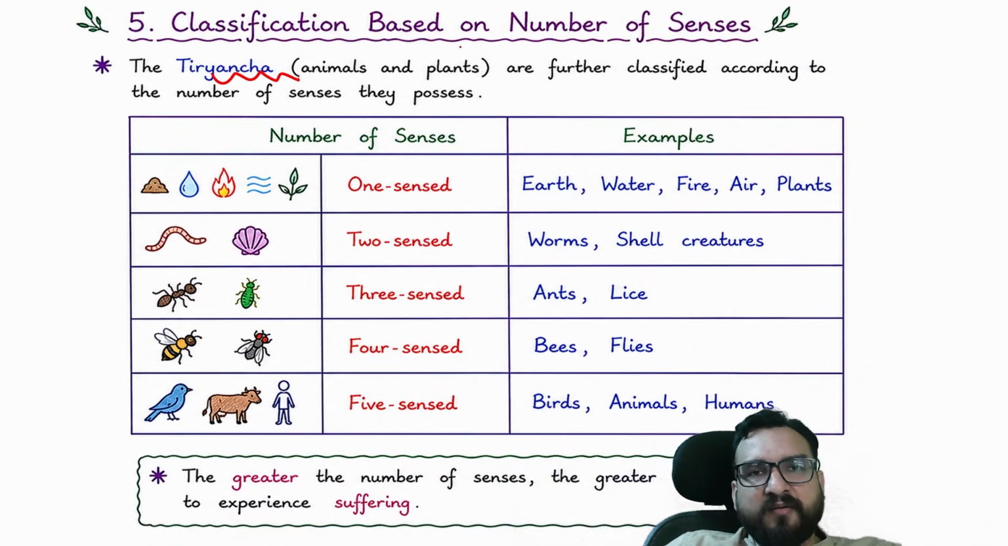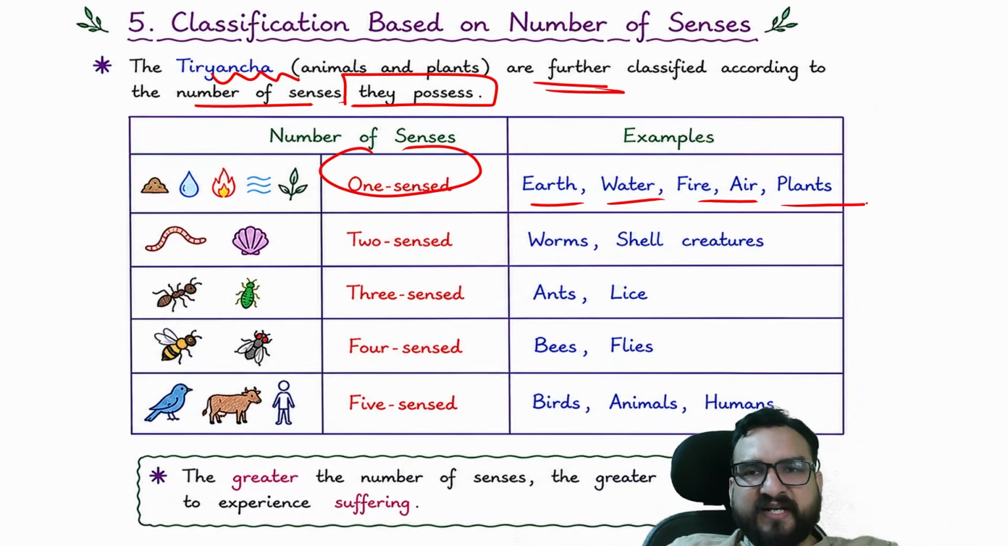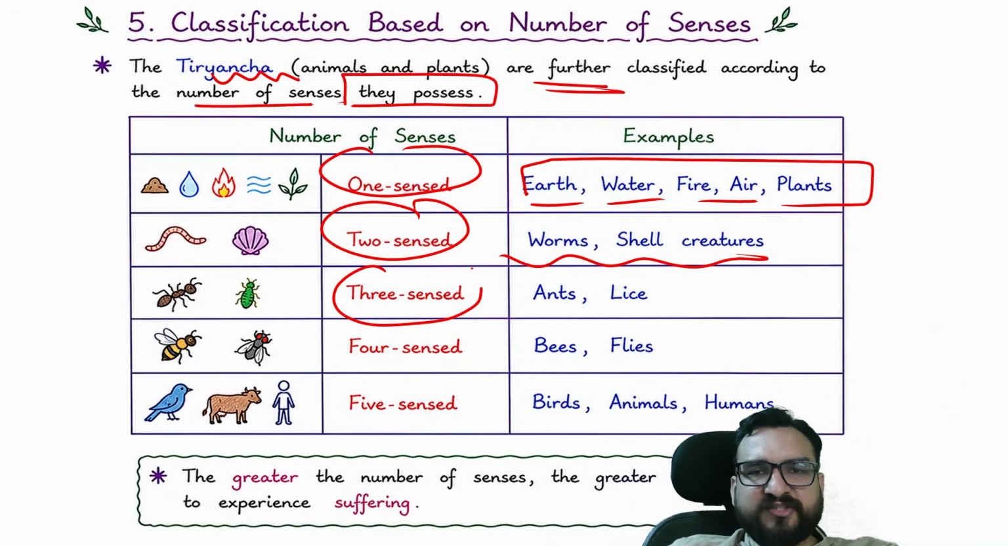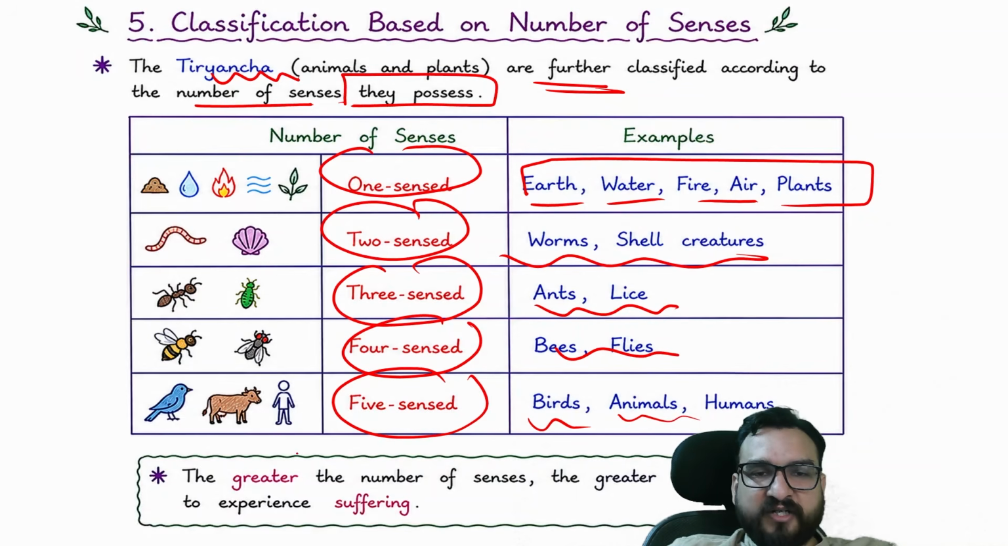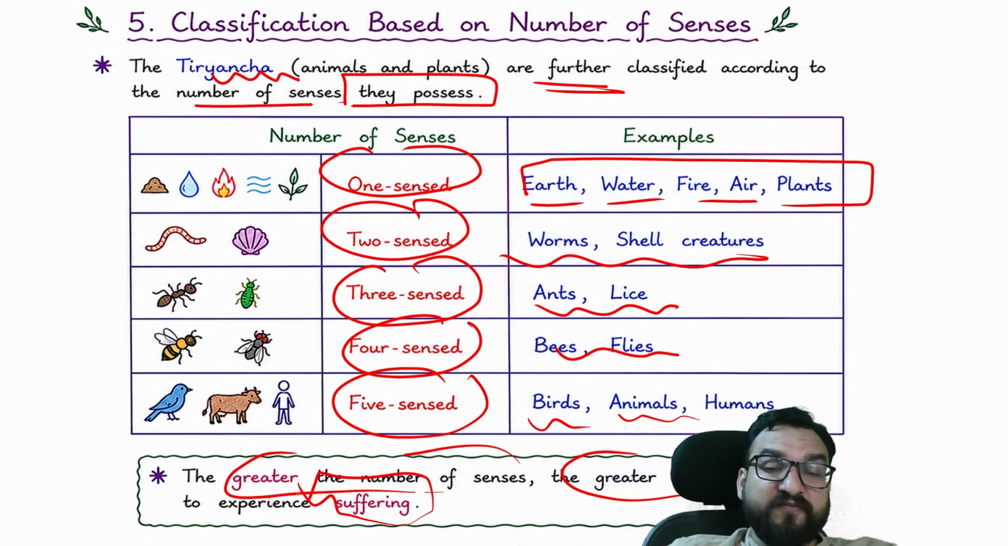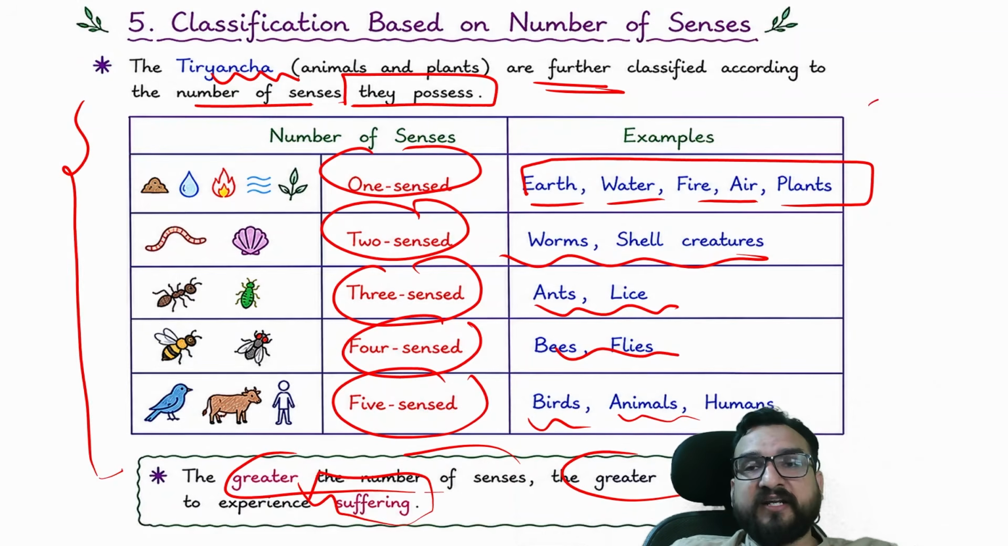Tiryancha are further classified according to the number of senses they possess. One sense: earth, water, fire, air, plants. Two senses: worms, shell creatures. Three senses: ants and lice. Four senses: bees and flies. Five senses: birds, animals and humans as well. So the greater the number of senses, the greater the capacity of experiencing suffering. So this broadly is how they understood the suffering of categories of beings.